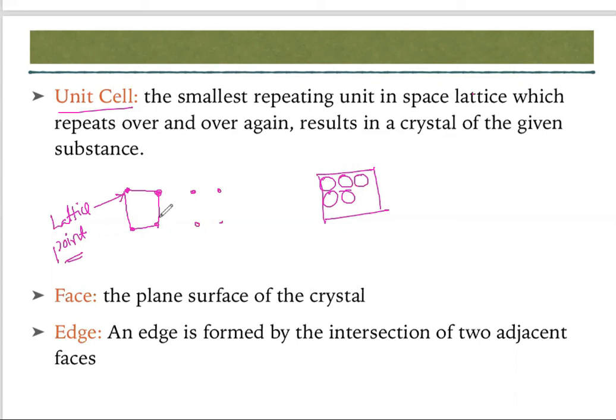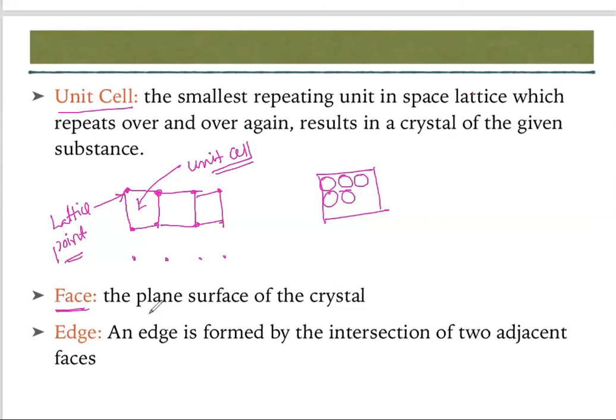If we construct the whole space lattice, this is one unit, this is another one, and another one. This unit is called the unit cell. Basically, it is the repeating unit or structure which repeats over and over.